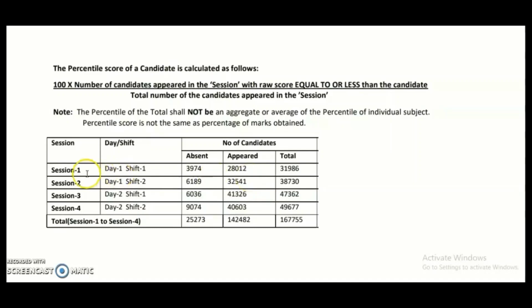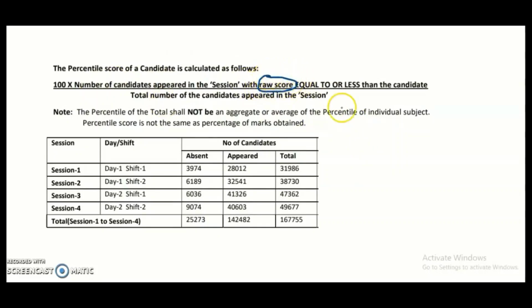So for example, in session 1, that is day 1 shift 1, the total number of candidates is 31,986, and out of this, the appeared are 28,012 and the absent are 3,974. So here we are going to consider the appeared candidates only. We need not bother about the absentees out of the total number of registered candidates. So here in this formula we have to mainly see 100 into, here they mentioned a raw score.